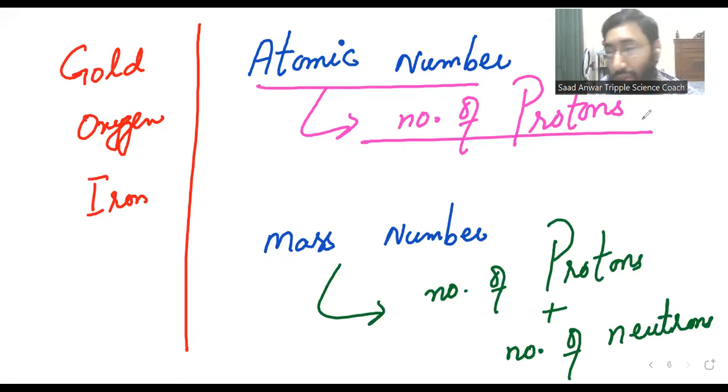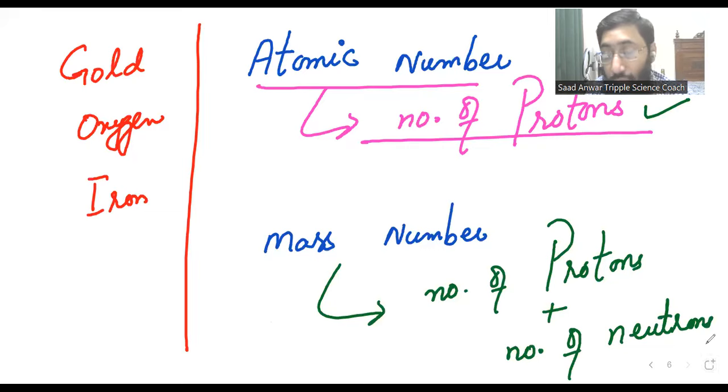Atomic number is the number of protons present in the nucleus of an atom. Mass number is the number of protons plus the number of neutrons present in the nucleus of an atom. Is there any number which can tell us about the number of electrons? How can we figure out the number of electrons?